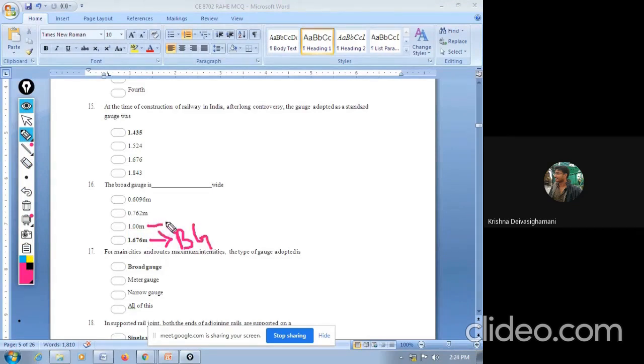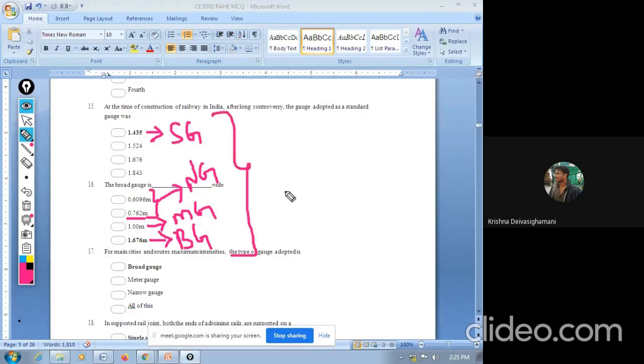We know 1 meter is meter gauge. The 0.762 and 0.6096 are both called narrow gauge. The 1.435 is standard gauge. So these are the four gauges we generally have. Gauge is nothing but, this is one rail, this is another rail, and the inner distance between the two rails is called gauge. So broad gauge, meter gauge, narrow gauge, standard gauge. Among them, broad gauge is the highest and narrow gauge is the least.